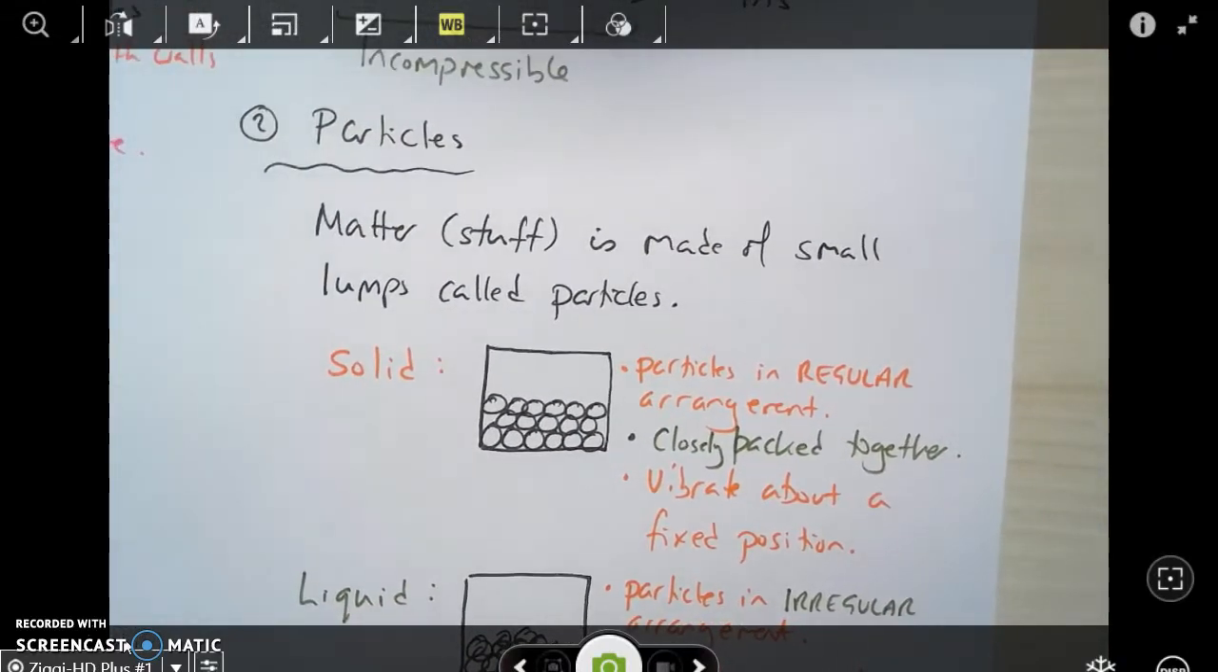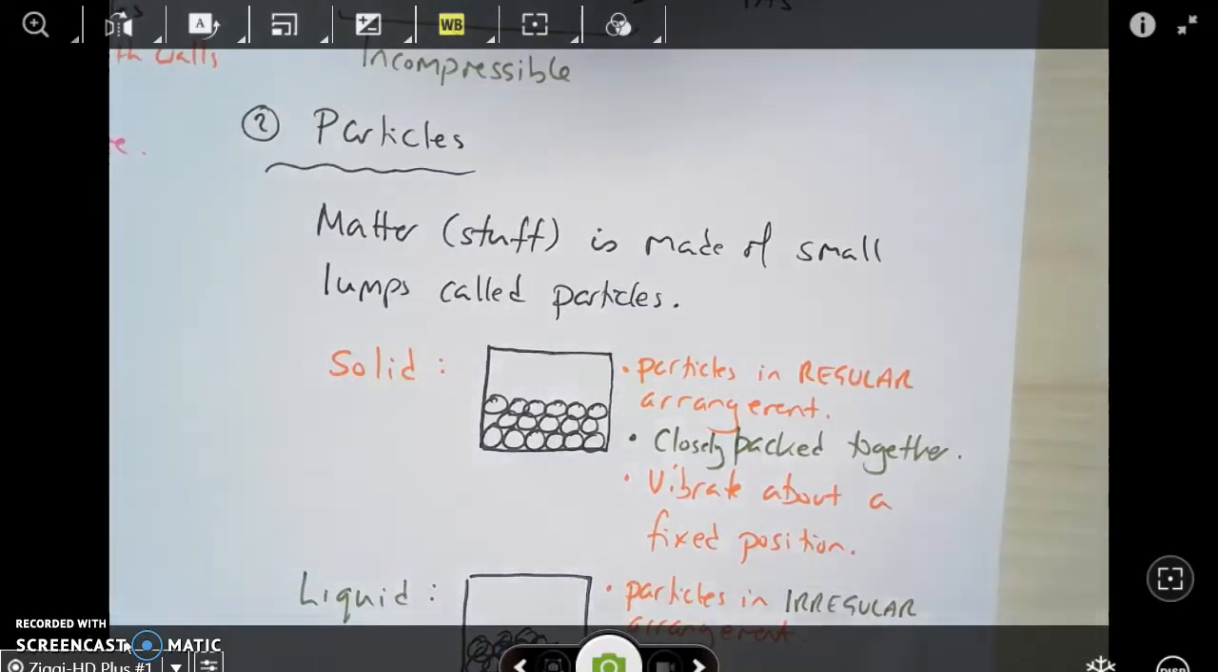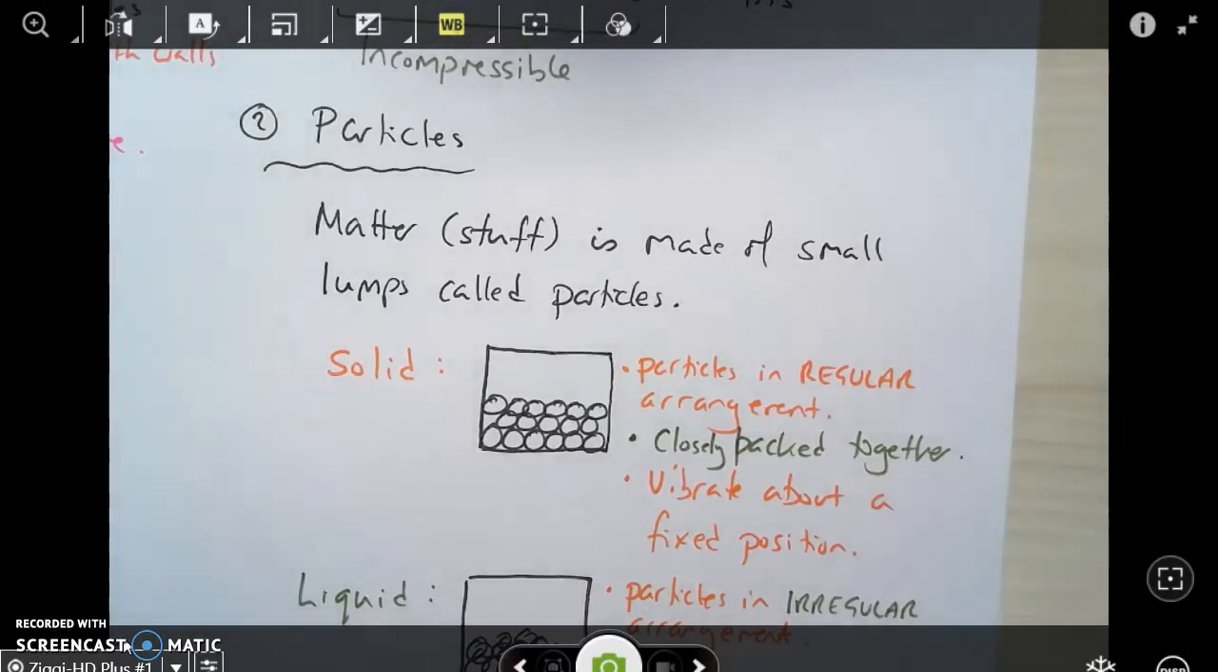You can see from the diagram that the particles are in a regular arrangement. That means that they're lined up neatly, a bit like soldiers, shoulder to shoulder. So they are in a regular arrangement. Secondly, they are closely packed together. There's no room between them. And thirdly, they all vibrate about a fixed position. So they vibrate left to right, up and down, side to side. The hotter they are, the more they vibrate. But they stay in position. So they vibrate about a fixed position.